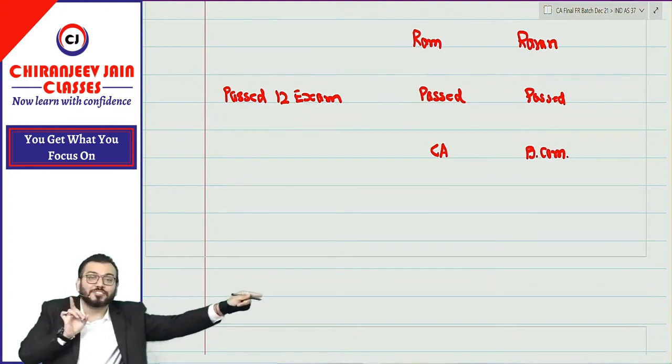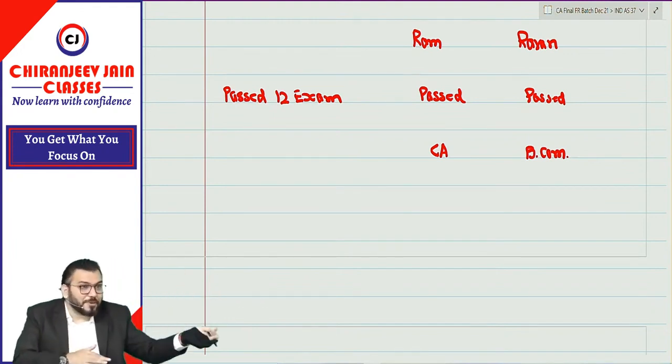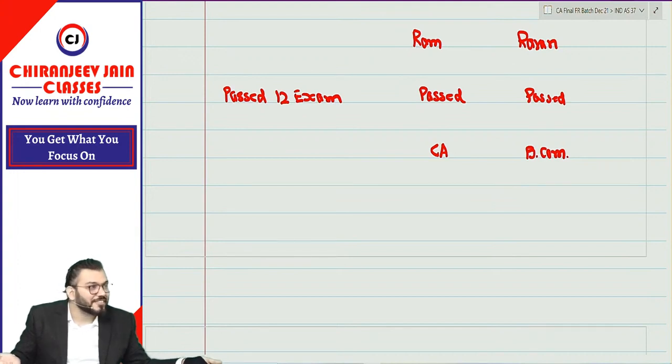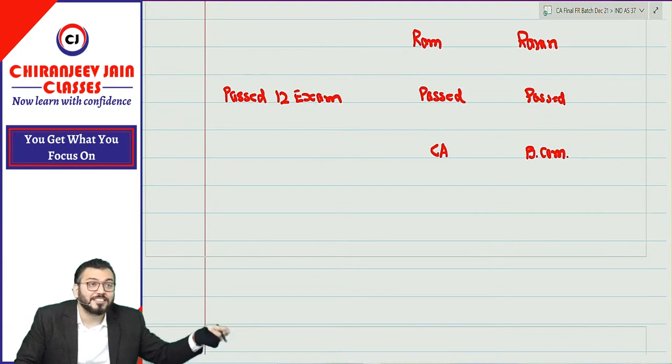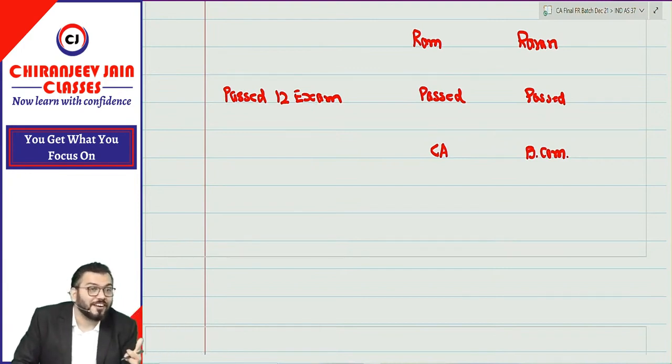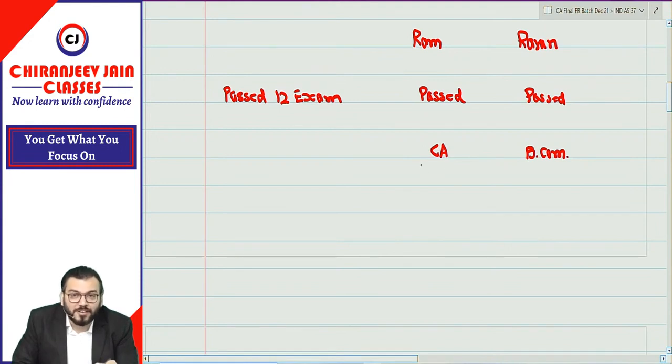Whether he will become a CA or not is not known. The outcome may be favorable or unfavorable, dependent on an uncertain future event that is not within Ram's control. So there is a contingency in Ram's life.